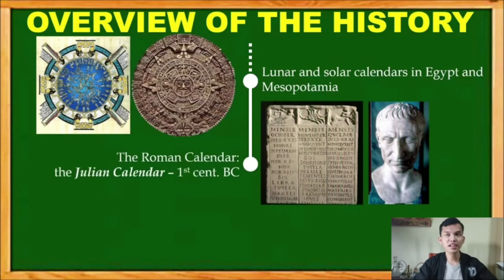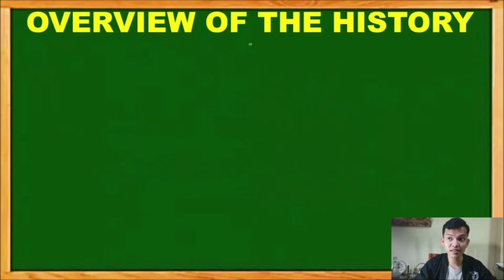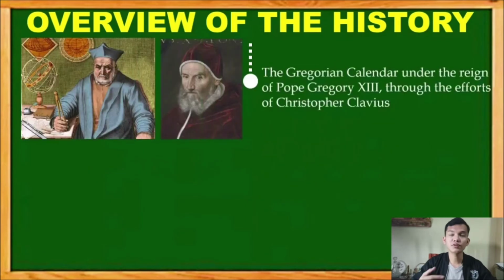Then, the Roman calendar came in the 1st century BC under the rule of Julius Caesar. It was called the Julian calendar. Eventually, this Julian calendar was found to be erroneous at some points, leaving the cycle 10 days lagging. So, to remedy this lag of days, we had the Gregorian calendar established under the reign of Pope Gregory XIII. It was through the efforts of Christopher Clavius, a Jesuit priest,